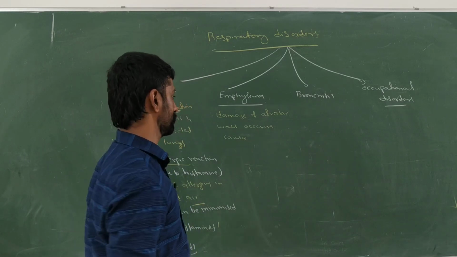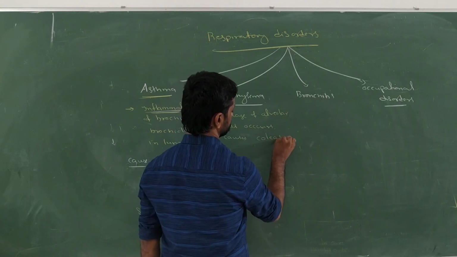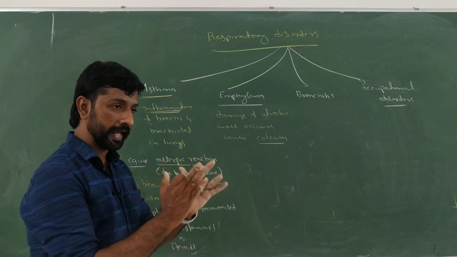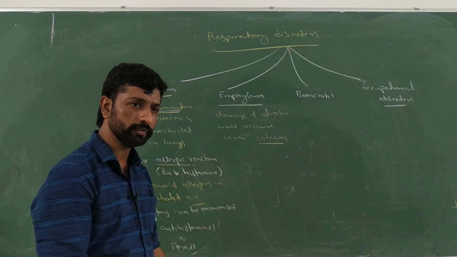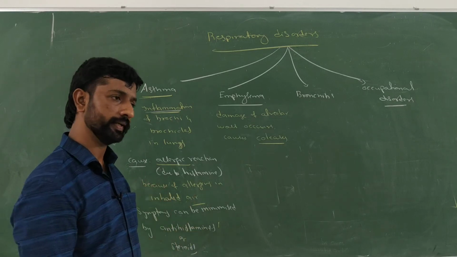What is this called? It causes cholesis. What do you mean by cholesis? It is nothing but a narrowing or reduction of the surface area for the exchange of gases.